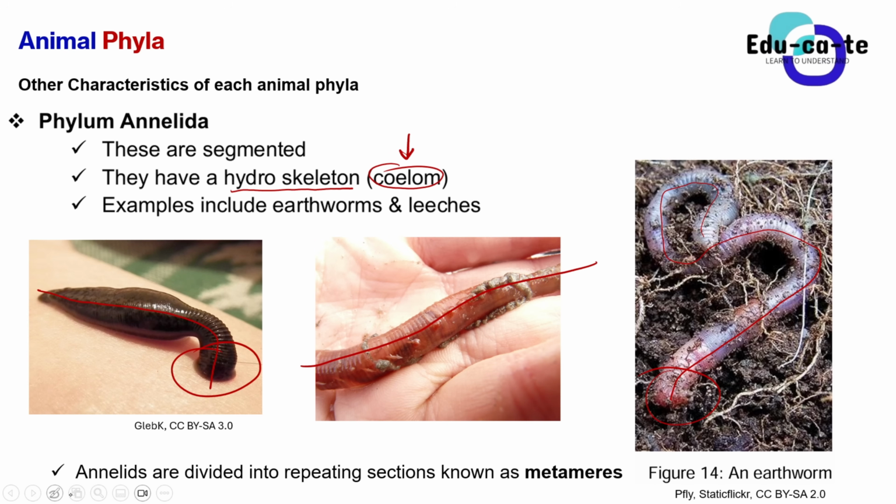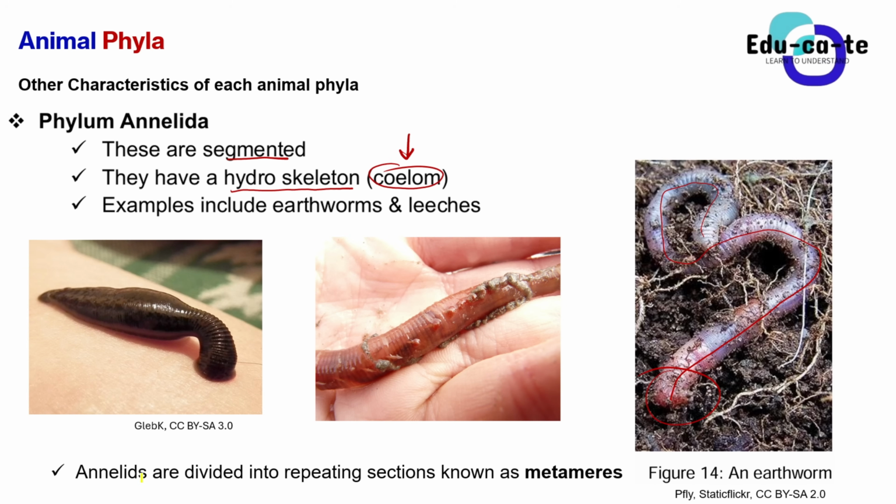One of the new characteristics that we need to look at when it comes to phylum Annelida is that they are segmented. So the term segmented simply means that their body is divided into repeating sections, and these repeating sections are known as metameres.